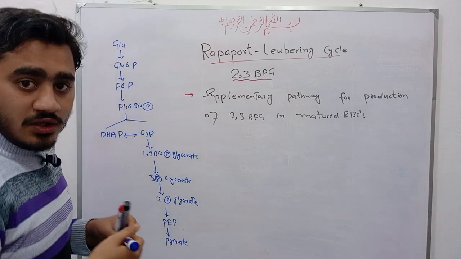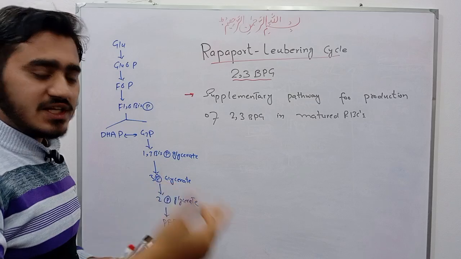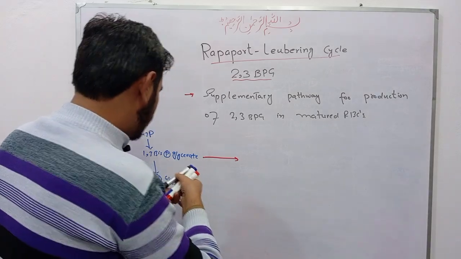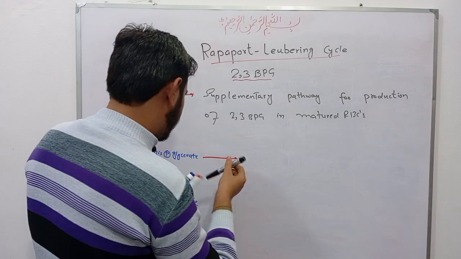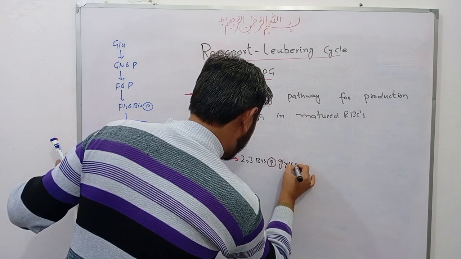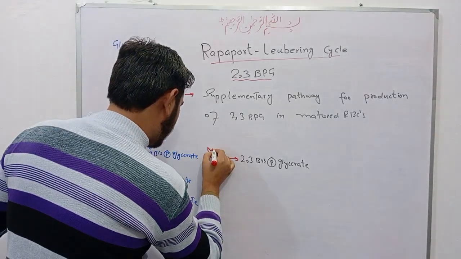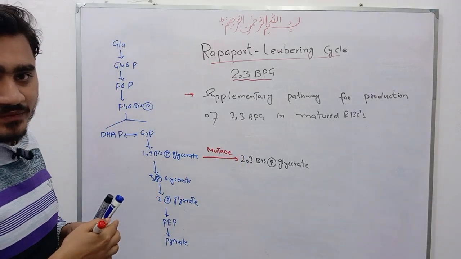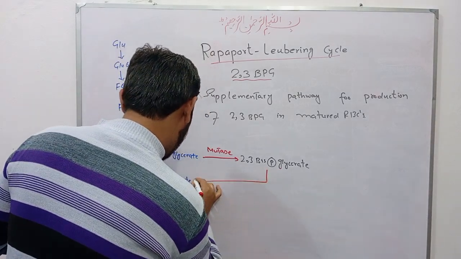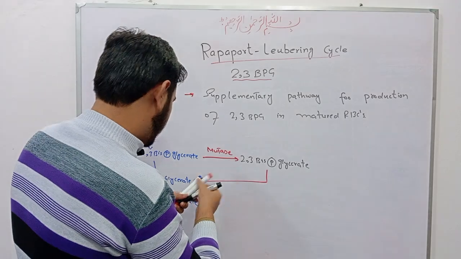Okay students, we have discussed the glycolytic pathway in glycolysis. Now, how is 2,3-bisphosphoglycerate produced? This 1,3-bisphosphoglycerate converts into 2,3-bisphosphoglycerate by the action of bisphosphoglycerate mutase, and this 2,3-bisphosphoglycerate then converts into 3-phosphoglycerate with the help of bisphosphoglycerate phosphatase enzyme.